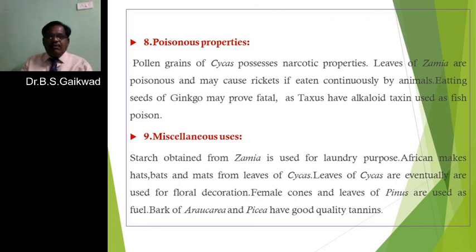Then the bark of Araucaria and Picea has good quality tannin. Tannin is extracted from the bark of these two plants, Araucaria, which is known as the Christmas tree, and Picea. So it is sufficient for today.